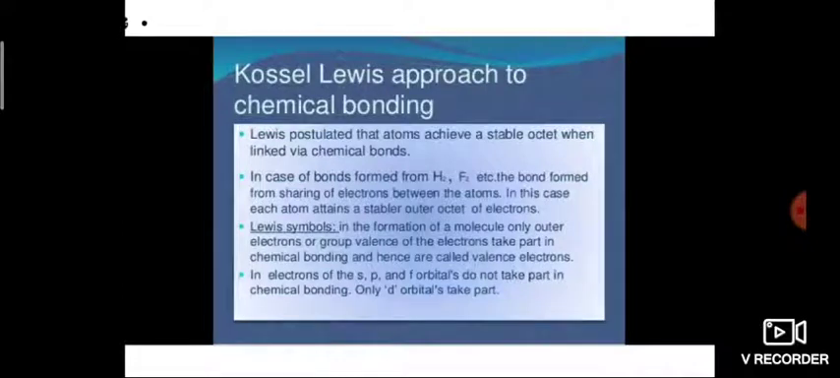In the case of the bond formed between hydrogen and fluorine, the bond is formed by sharing of electrons between the atoms. In this case, each atom attains a stable outer configuration. In the Lewis symbol for formation of a molecule, only outer electrons or group valence electrons take part in chemical bonding, and hence they are called valence electrons. Electrons of the inner orbitals do not take part in chemical bonding, only the outer orbitals do.